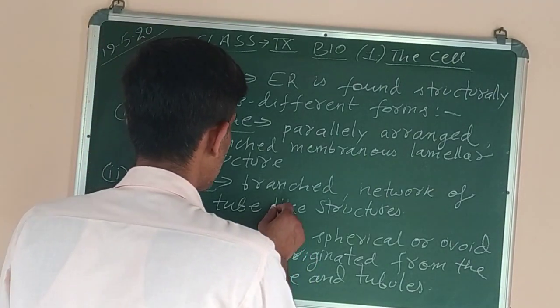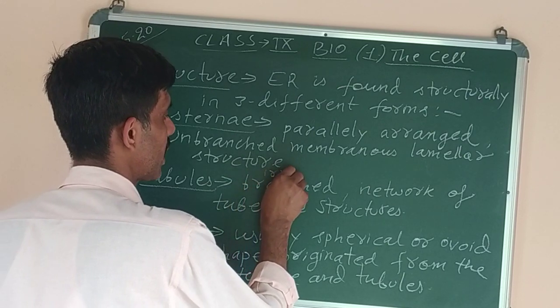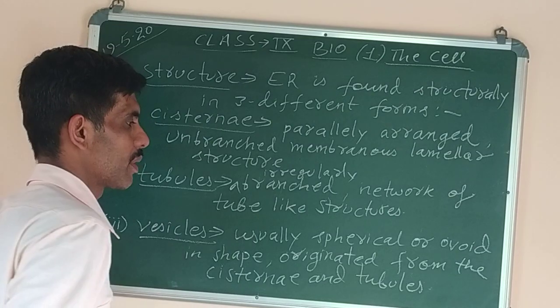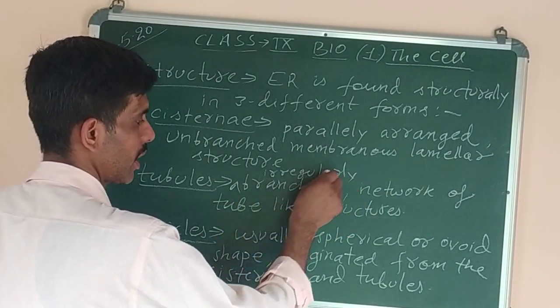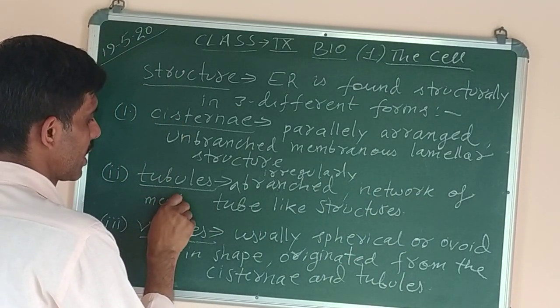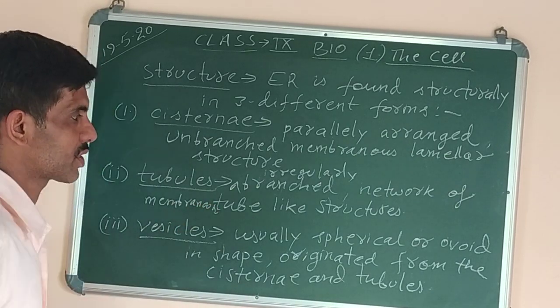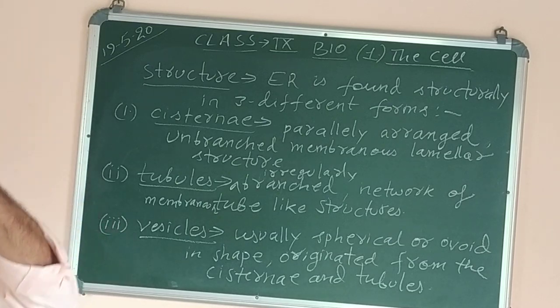They are irregularly branched. This word also you can add: irregularly branched network of membranous tube-like structures.